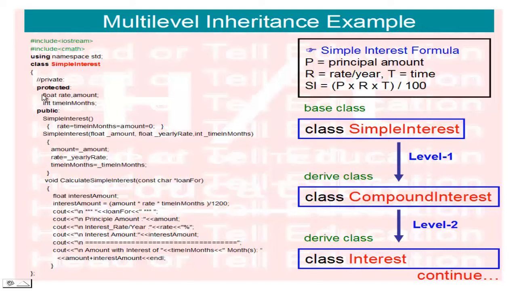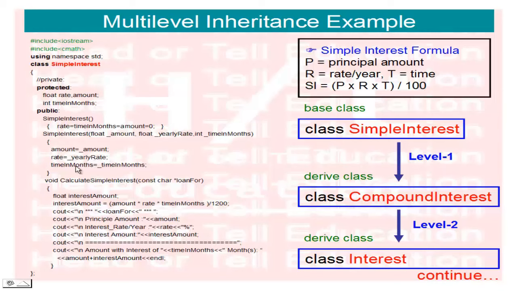That's why I am using the protected access specifier. Here I have created variables: float rate and amount, and integer time in months. In public I have created the constructor simple interest, so by default all variable values equal 0, and a 3-argument constructor, so any custom value we can assign to these variables.